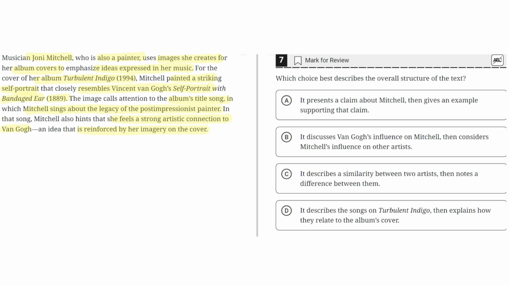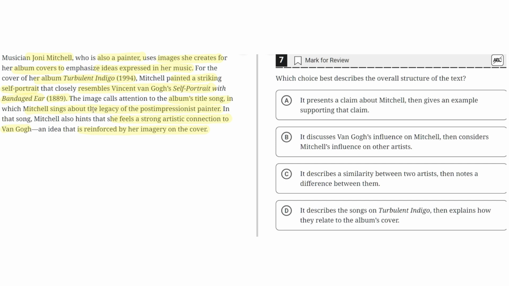So option A says it presents a claim about Mitchell, then gives an example supporting that claim. This seems to be correct because the first sentence highlights a claim, which is that she uses images she creates for her album covers to emphasize ideas expressed in her music, and then it supports this with an example, which is that the cover of her album Turbulent Indigo was painted with a striking self-portrait that resembled Vincent van Gogh's